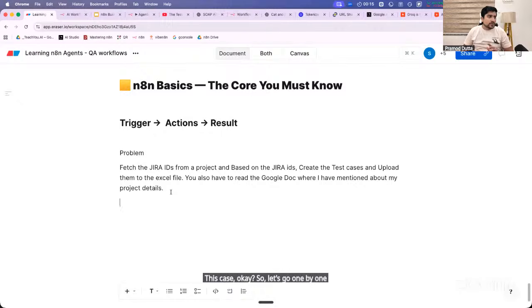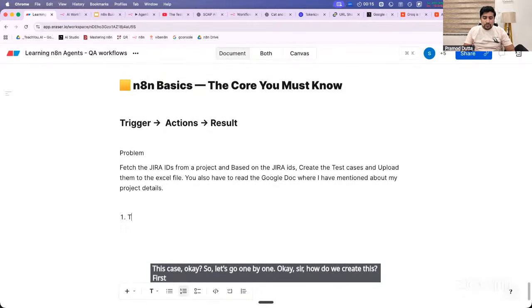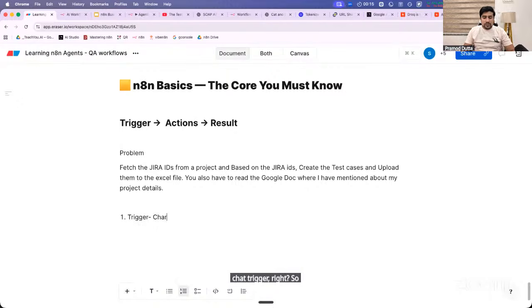Okay, sir, how do we create this? First of all, you will use a trigger mechanism. So which trigger have we used, everyone? Chat trigger, right? So we are going to use the chat trigger. Is everyone with me? Give me one in the chat, sir. I'm with you. Chat trigger we are using.